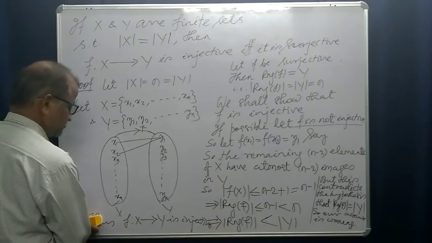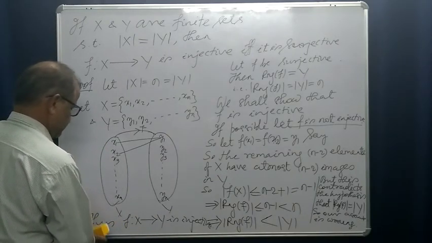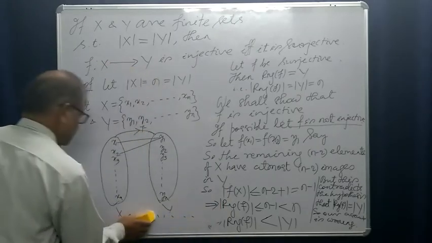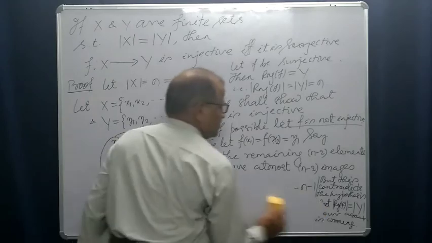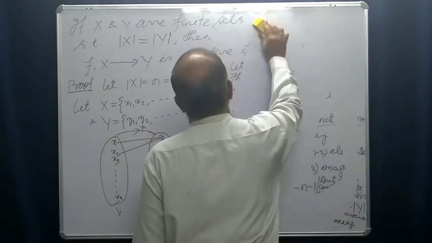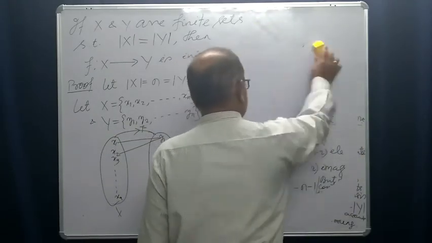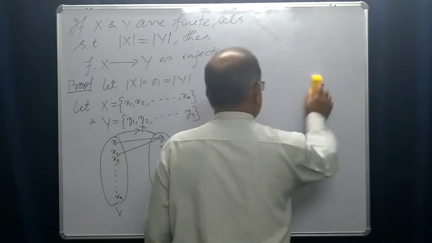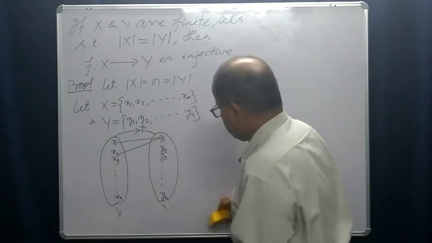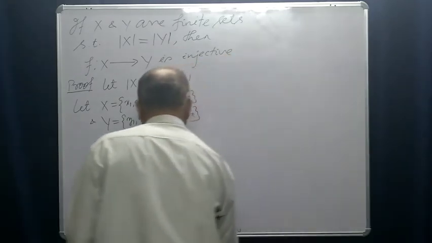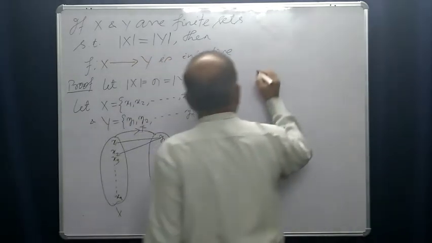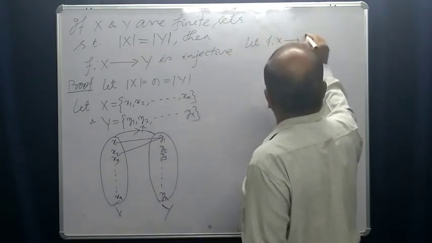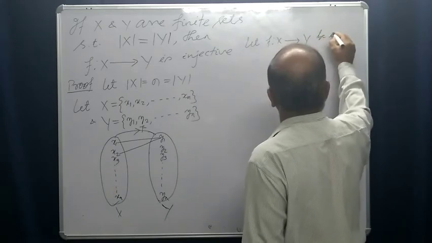Suppose this is y. Let f from x to y be injective.